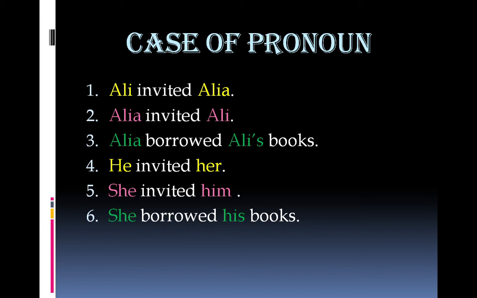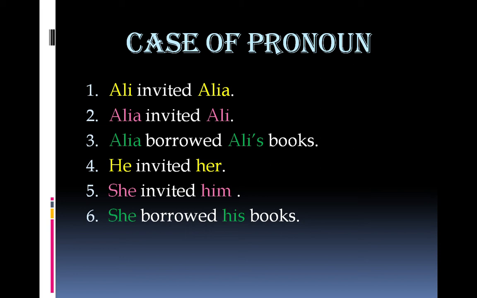You must have noted that nouns don't change on the basis of their case in a sentence. Whether they are subjects or objects, they remain the same. In sentence number 1 and sentence number 2, Ali and Alia are the same. Their roles or their cases have changed, and you'll have to look at the sentence carefully to decide whether Ali and Alia are subjects or objects. There is one slight change that takes place in a noun. You add apostrophe s to make it possessive.